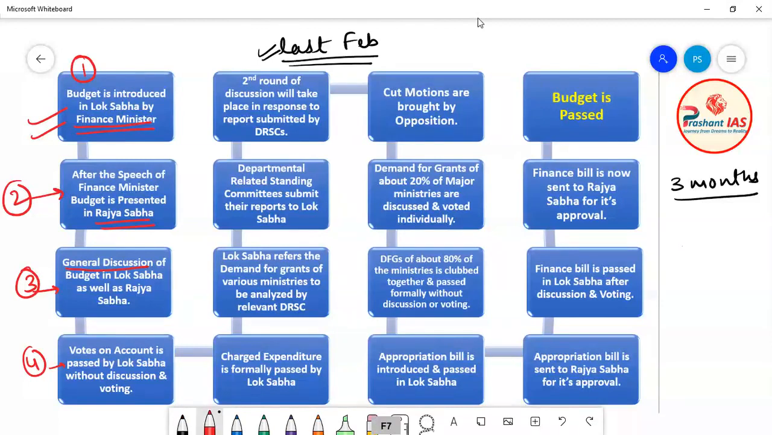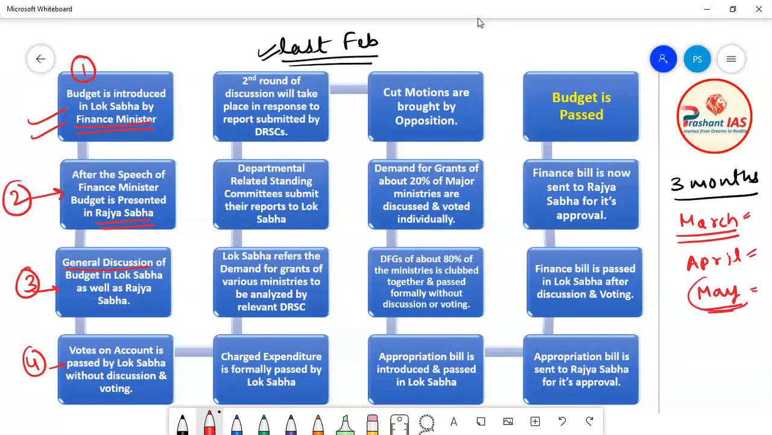So the process of the passage of budget will go on in the month of March, in April, and also in May. Why? Because the government needs at least 3 months for the entire process to be done. Parliament needs at least 3 months for this process to be completed. So the first month is March, then April, and then May. We can say that the process will be completed in the month of May itself.